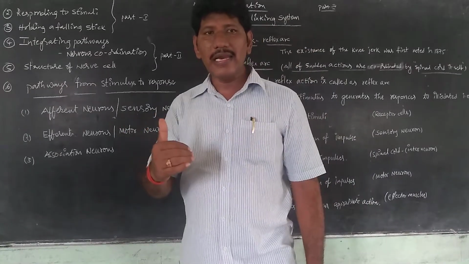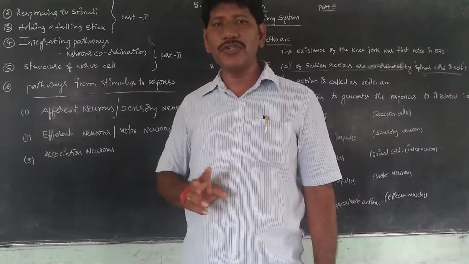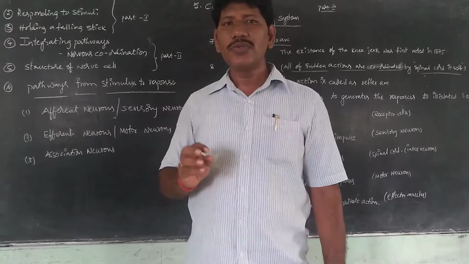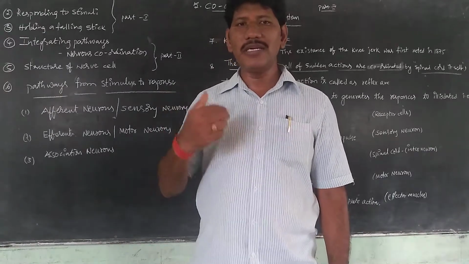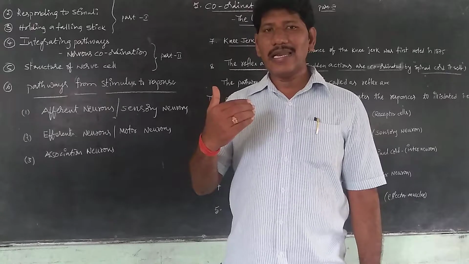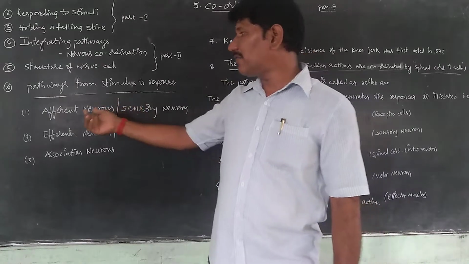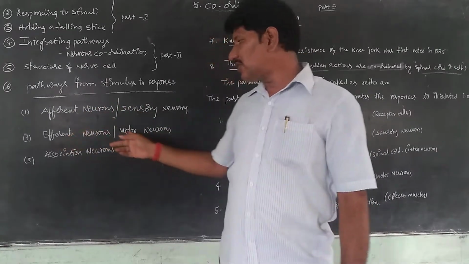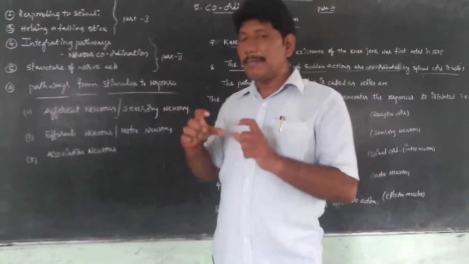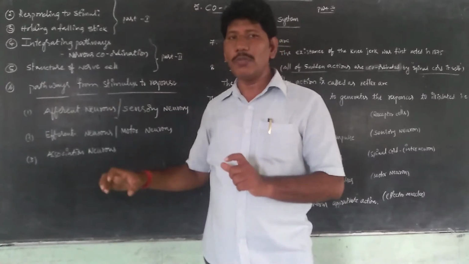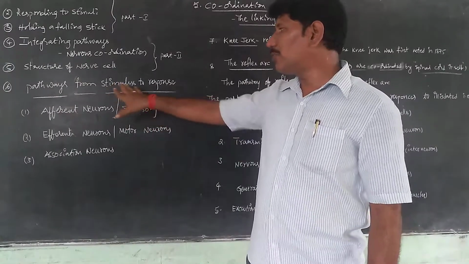Galen, a Greek physiologist, concluded that we have two types of nerves: sensory neurons, and the second, action-type neurons, that is, motor neurons. So afferent neurons are sensory neurons, and efferent neurons are motor neurons. Next, association neurons are mixed neurons, which form a connecting bridge between the brain and spinal cord and the body parts, and from the body parts to the brain. Is it clear, children? This is the pathway from stimulus to response.